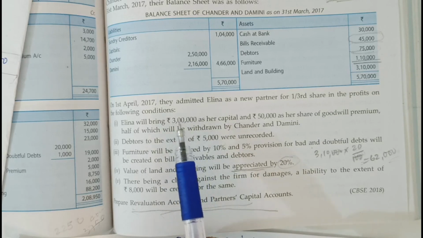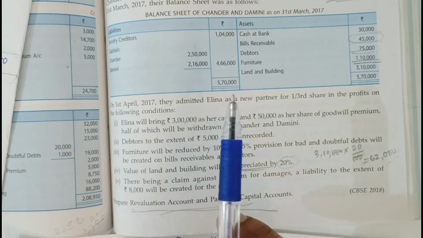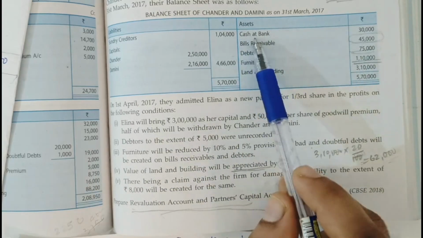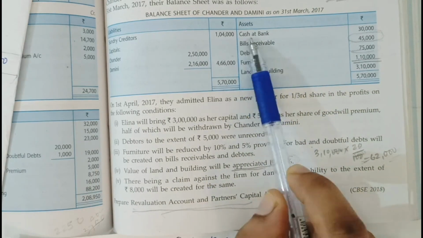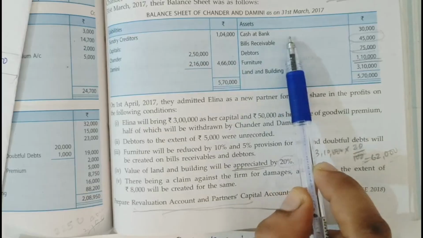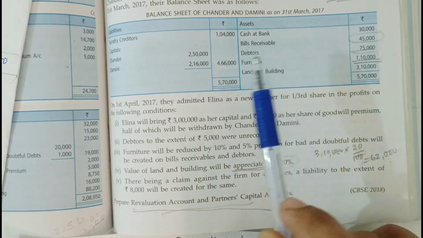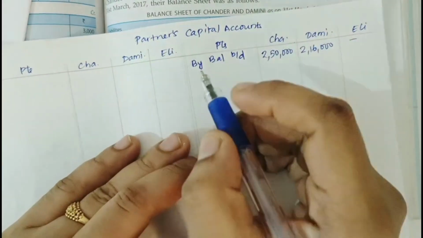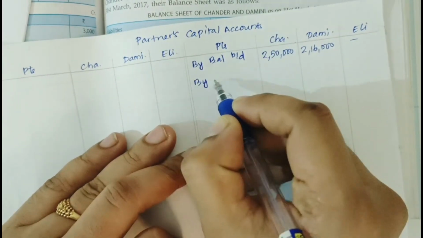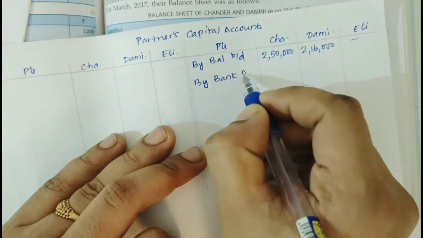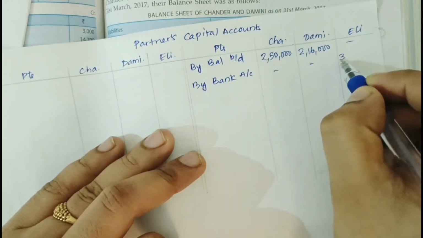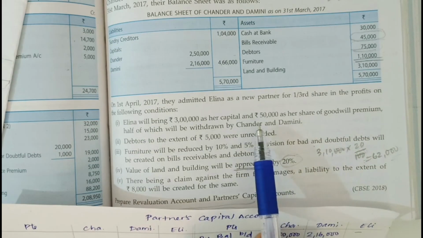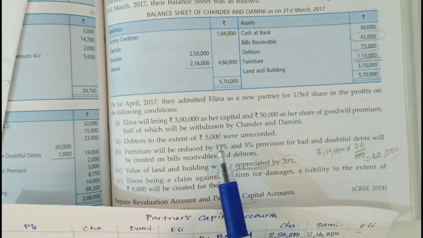The entry is bank account debit to Elena's capital account. Since cash account is not mentioned in the old balance sheet but bank account is, all the transactions will be through bank. So by bank account, she brought 3 lakh as her capital and 50,000 as her share of goodwill premium.